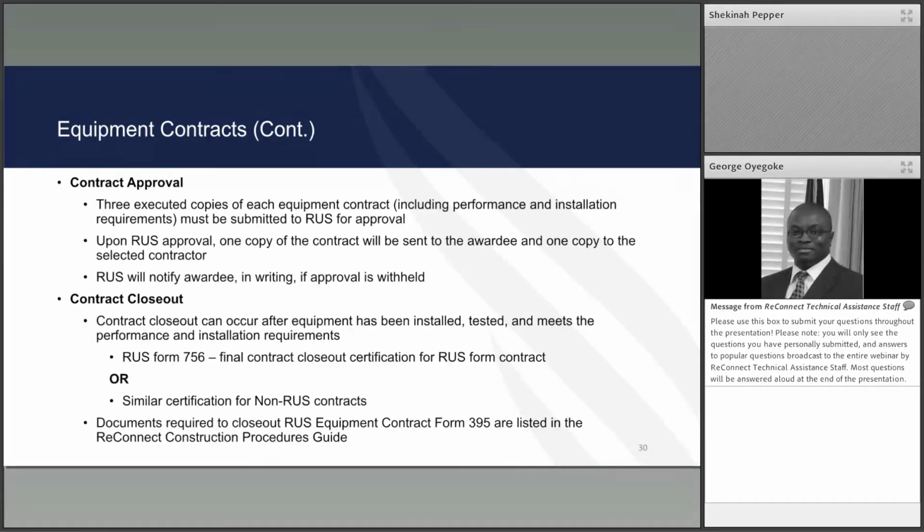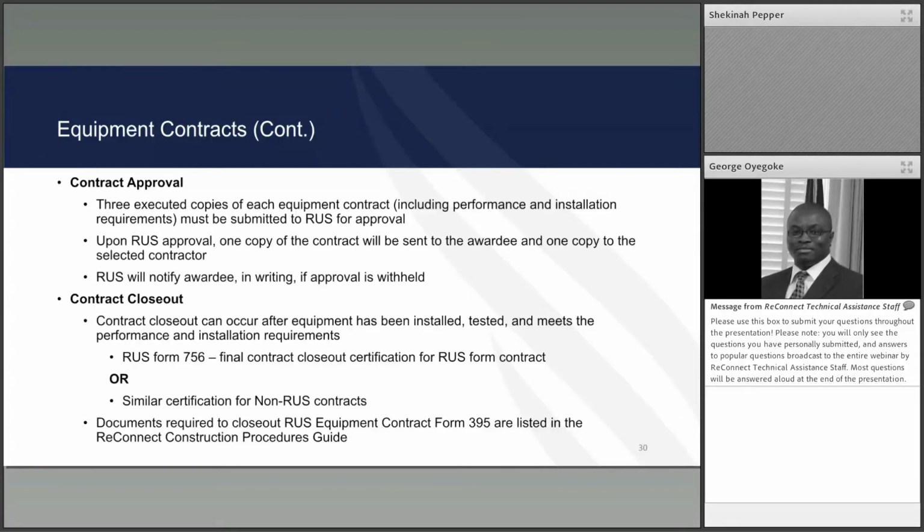Similar to the professional contracts, we ask that you send a scanned copy of the executed contract to the GFR, who will forward it to program staff, who will be reviewing them for approval purposes. And for equipment contracts, the 756 form is the final closeout certificate for RUS contracts.